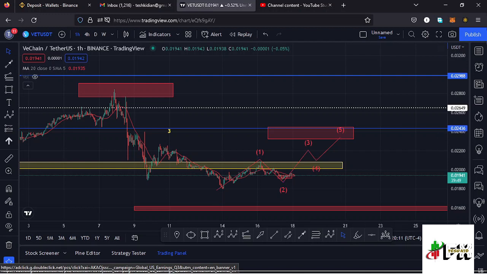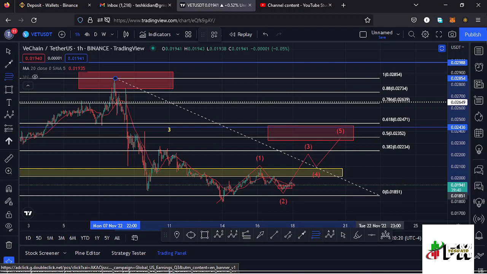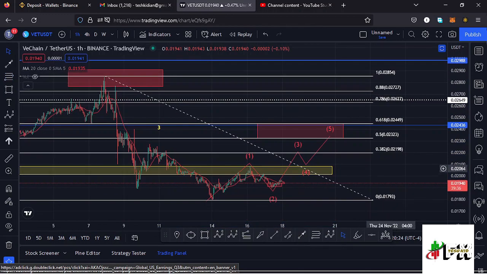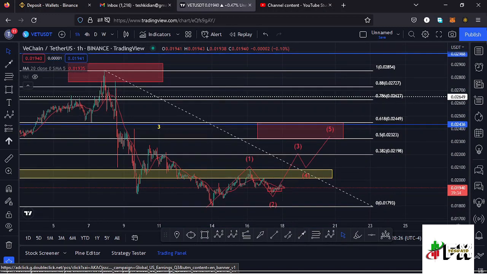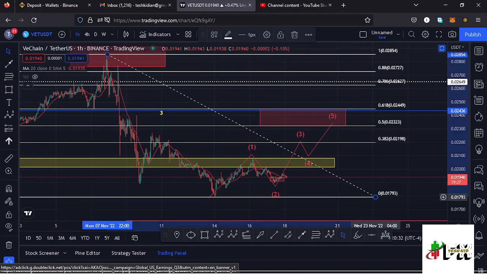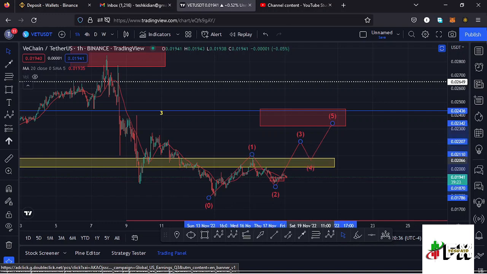That is that target area, and to come up with it, I use the Fibonaccis, connecting them from the high of that wave 3 to the low of that wave 3 down there, and that gives me a minimum retracement area in the formation of a higher Elliott wave count 4 between the fib level 0.618 and the fib level 0.5, and that is how I'm coming up with those Elliott wave structures here on the Vechain chart. I hope now that is clear.